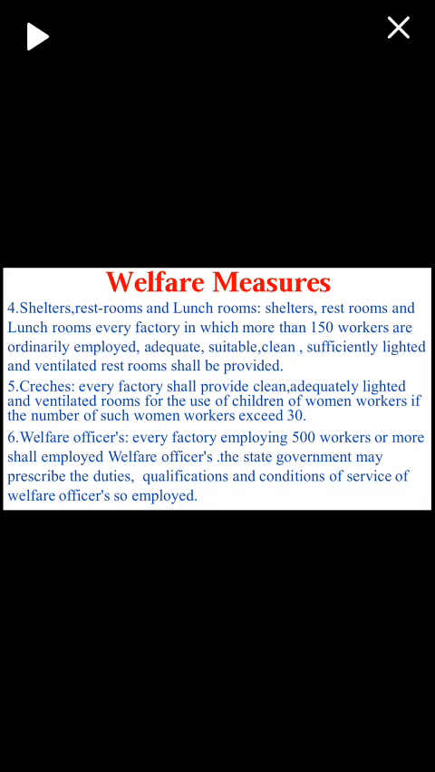Next welfare measures is about creches. Every factory shall provide clean, adequately lighted and ventilated rooms for the use of children of women workers if the number of such women workers exceeds 30. Next welfare measures is about welfare officers. Every factory employing 500 workers or more shall employ welfare officers. The state government may prescribe the duties, qualifications and conditions of service of welfare officers so employed. I hope all of you understood health and welfare measures.